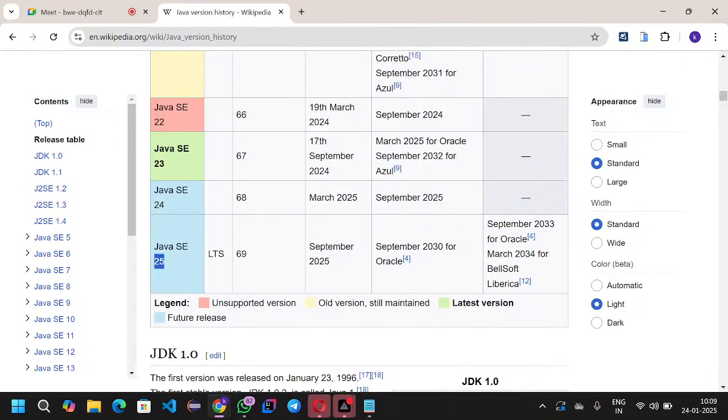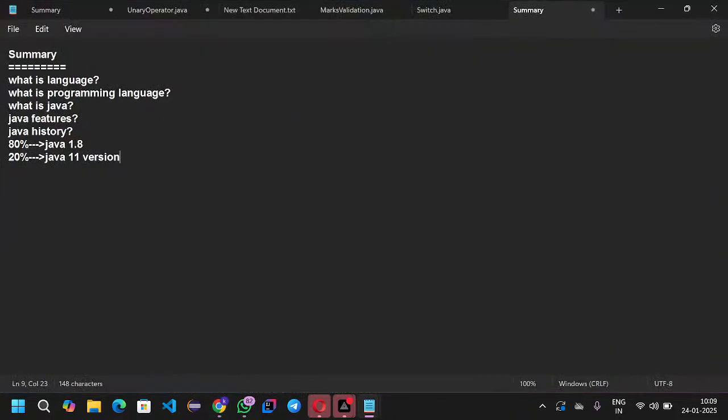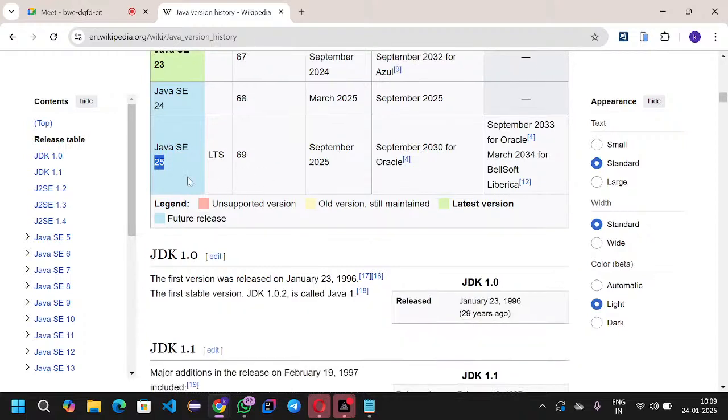Why are all IT companies starting with these old versions? Is there any reason? Yes, we have the reason. The reason is that these two are the standard versions. These two are standard versions.